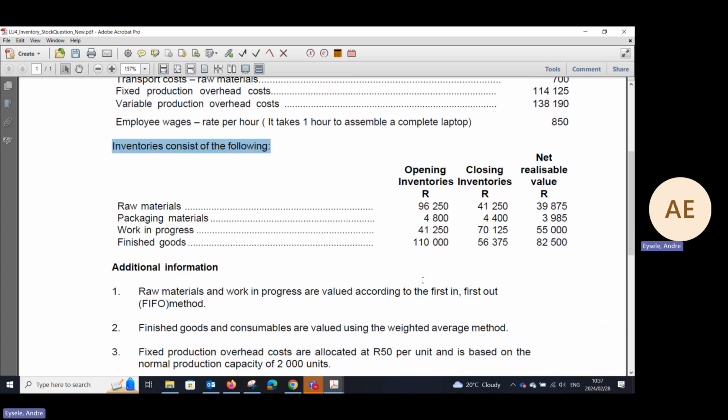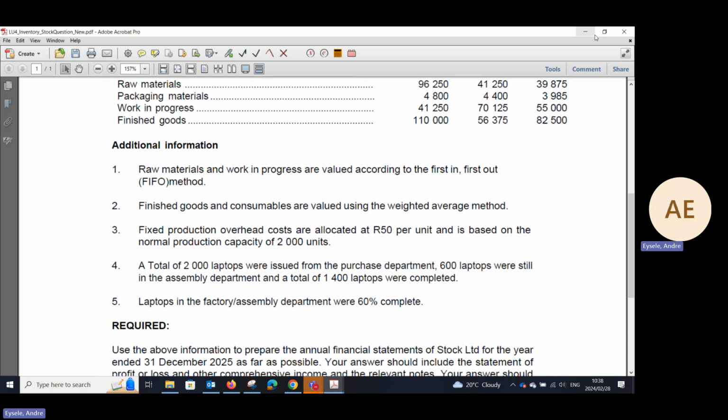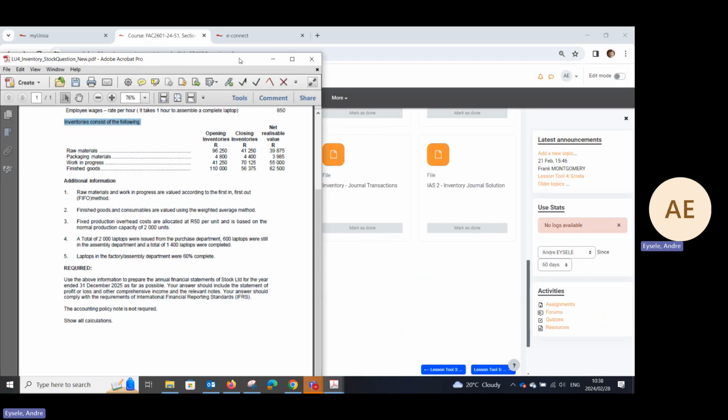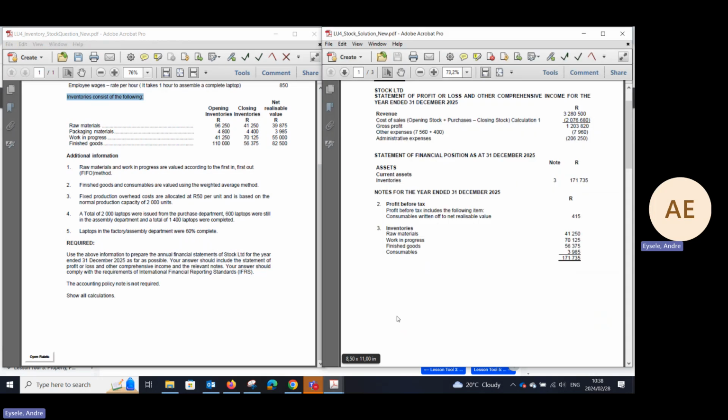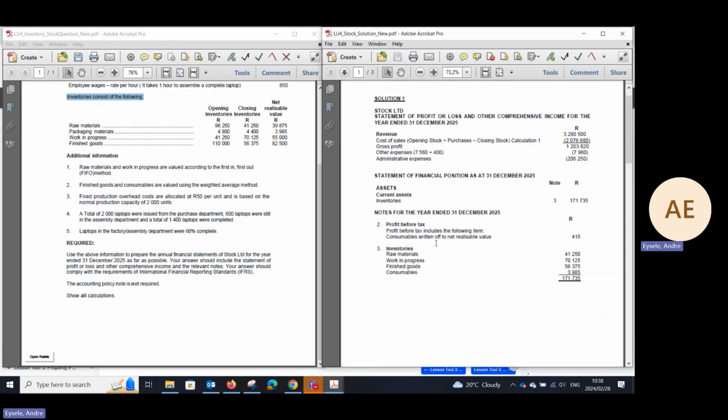Now, what do we know from the raw materials? We need to calculate those items that are obtained as opening. What have you purchased, and what is being issued and transferred to your work in progress and then to your finished goods section, so that we can get the cost of sales for these items that are sold. All right, colleagues, let me take you to this calculation. Then you can work with me together with the items on this section.